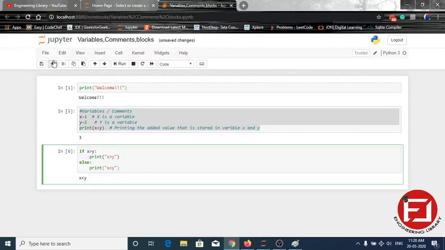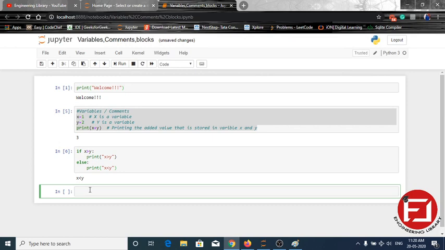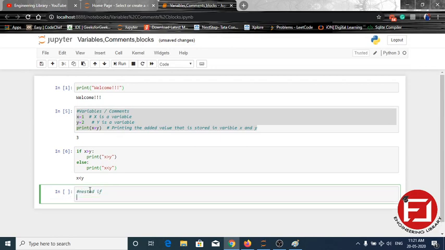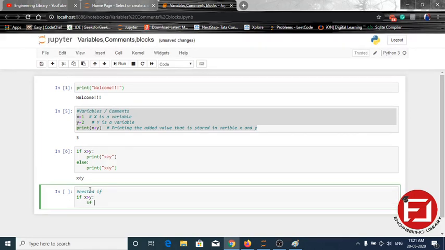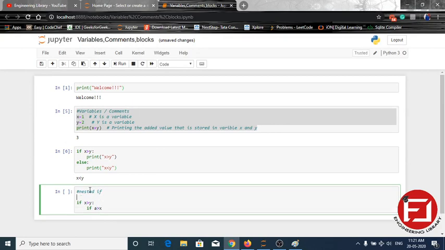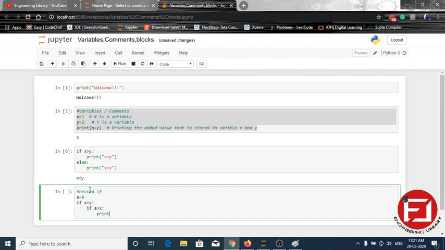Suppose there is a nested if. We write a comment, nested if. So if x is greater than y, and again in the nested if, a is greater than x. Suppose we are defining a which is equal to 10. If a is greater than x, then print "a is greater than x"